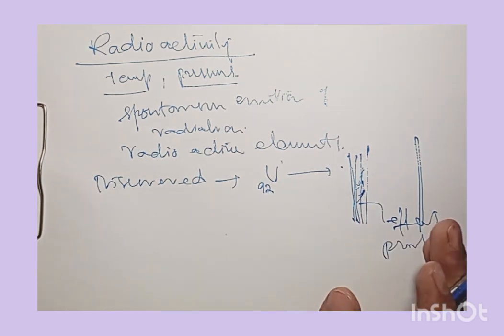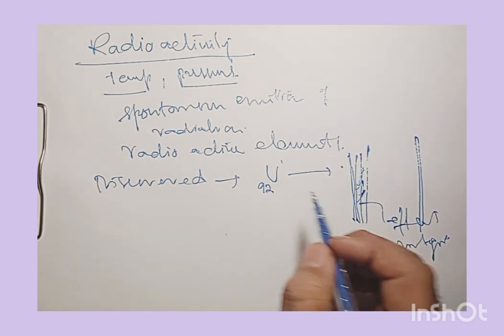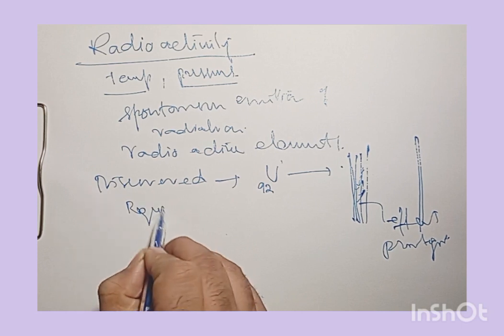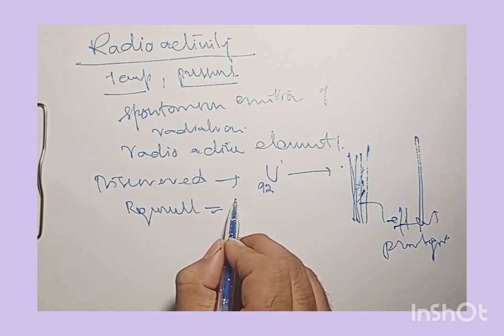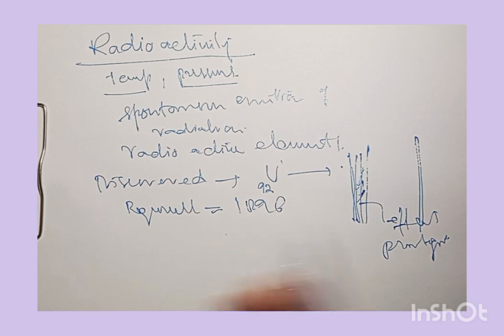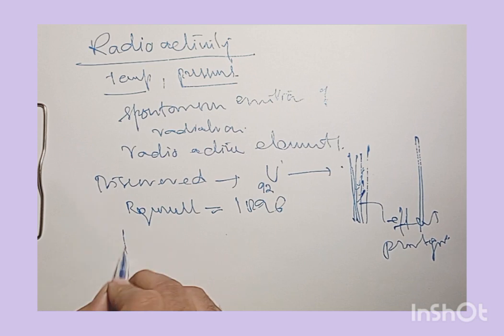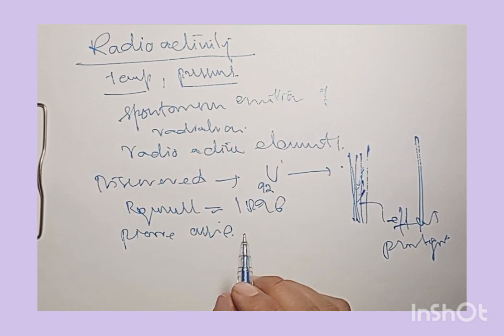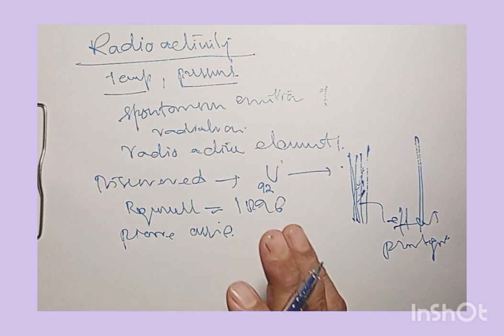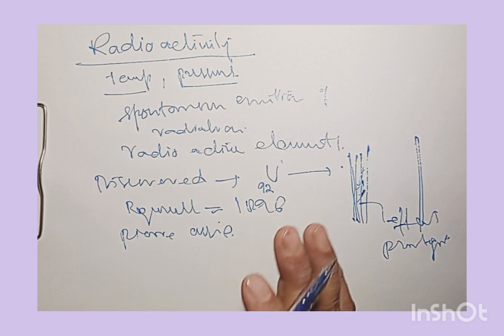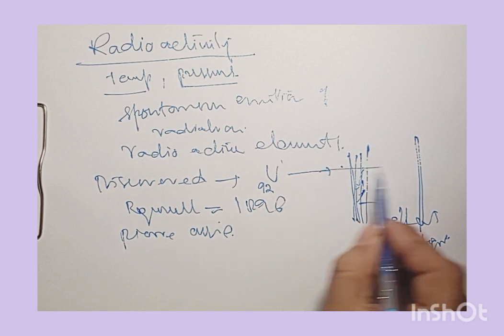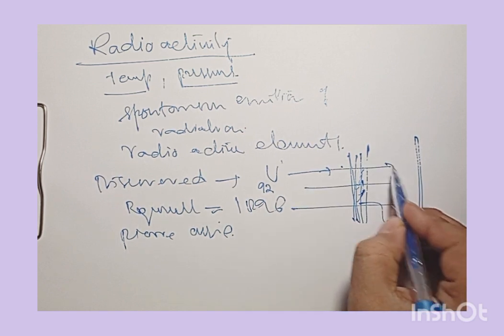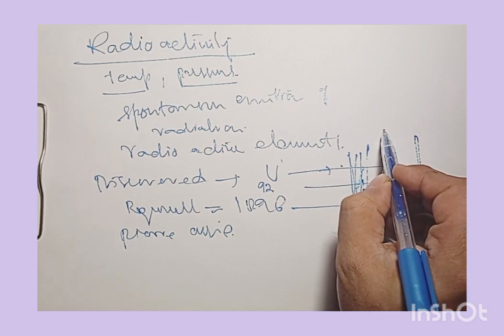The same phenomenon was confirmed several months later. Becquerel made his discovery in 1896, and several months later, Pierre Curie and Marie Curie named these penetrating rays Becquerel rays.